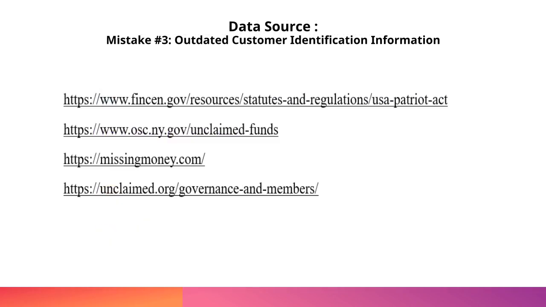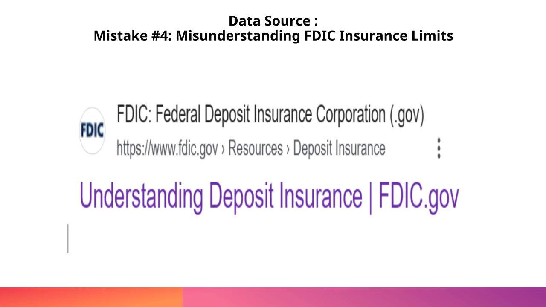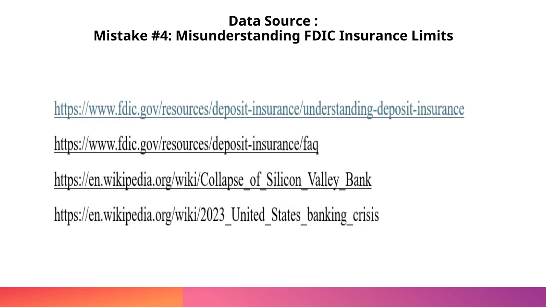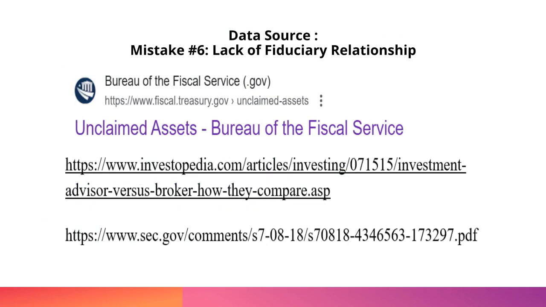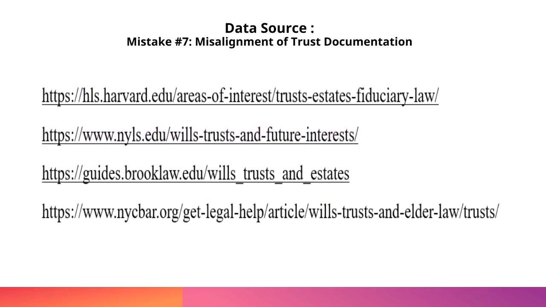Mistake number 4, misunderstanding FDIC insurance limits. Mistake number 5, failure to execute power of attorney, POA. Mistake number 6, lack of fiduciary relationship. Mistake number 7, misalignment of trust documentation.